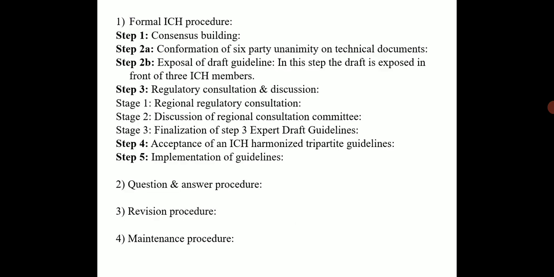First is the formal ICH procedure. The steps involved in the formal ICH procedure are: step 1 is consensus building. In consensus building, what exactly is done? That is the concept paper, means whatever new idea is there, any member of the ICH or any steering committee member can apply for the concept paper. That is, they can submit the new topic in which they have interest and want to prepare the new formulation. That is the first step, that is the consensus building.